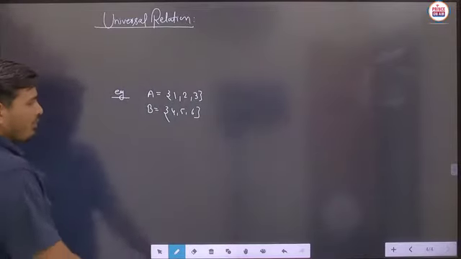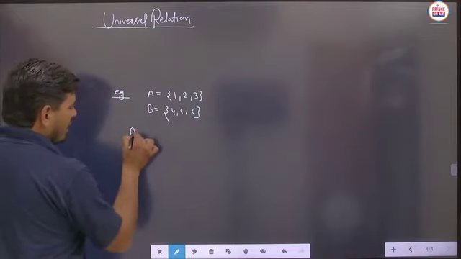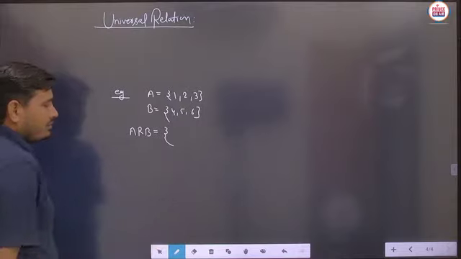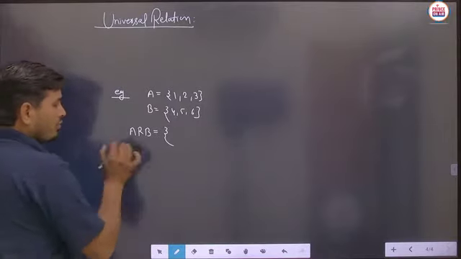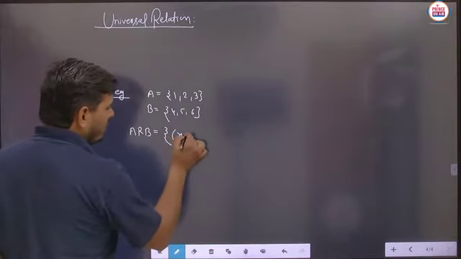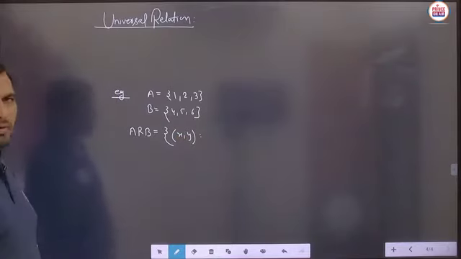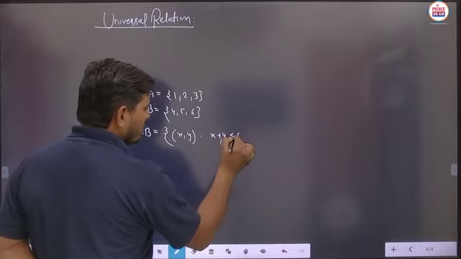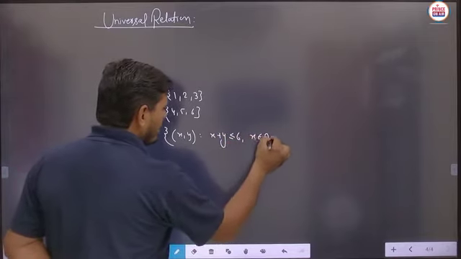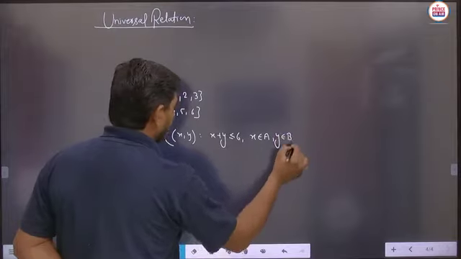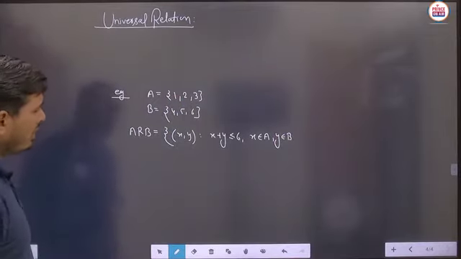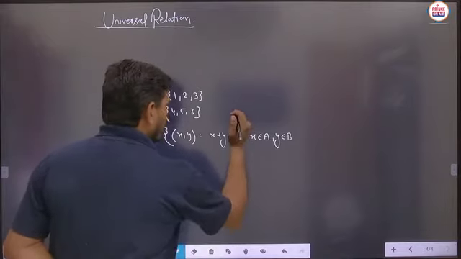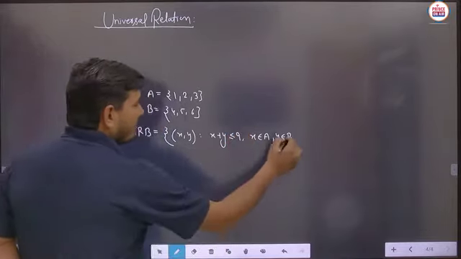And how is the particular relation defined? The relation is defined from set A to set B like this: R equals the set of x comma y such that x plus y is less than or equal to 6, as well as x belongs to the set A and y belongs to the set B. Is it clear? Actually, you can take here x plus y less than or equal to 9. Suppose we take 9 here, no problem. Now the relation is given.